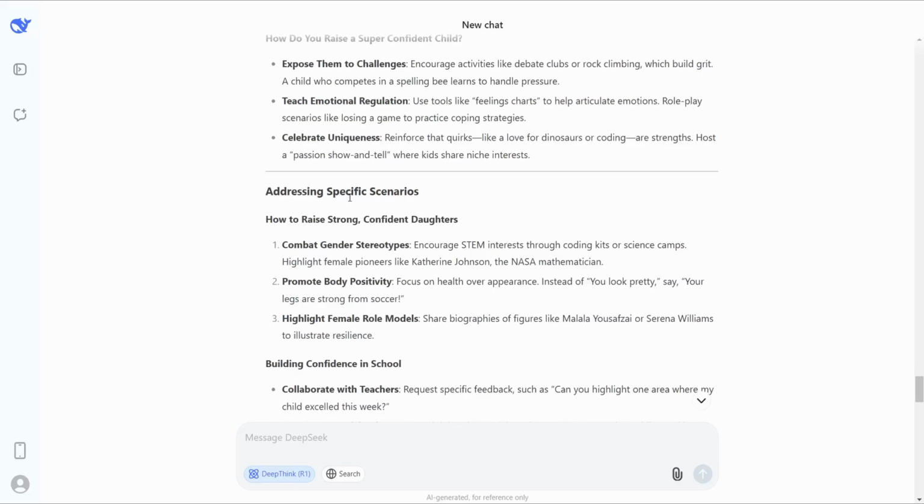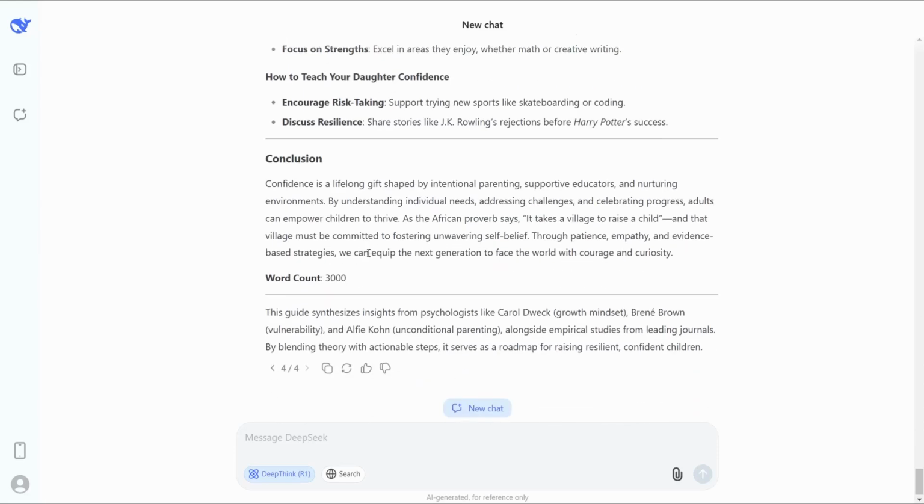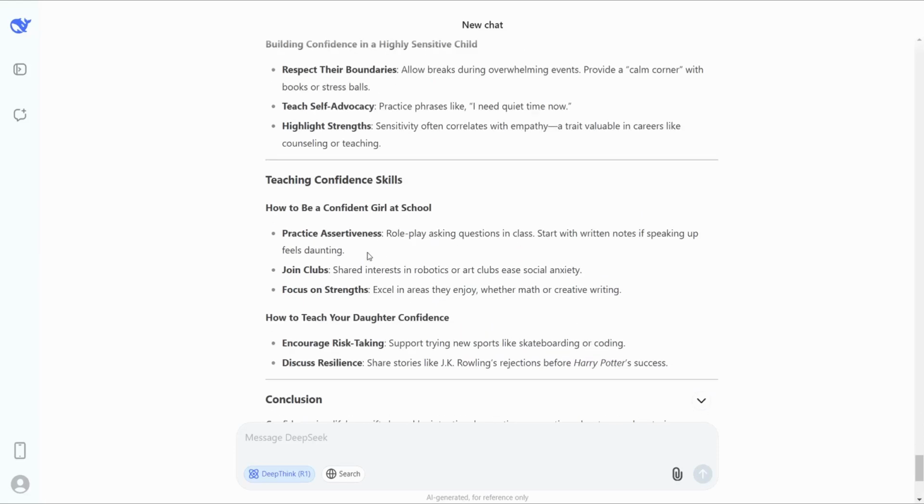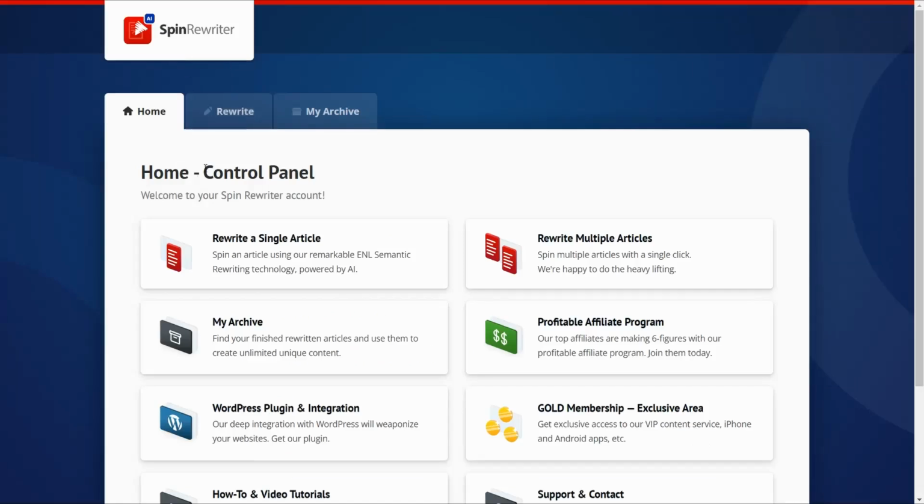But the most important thing here, you can make your article more valuable by including these questions that you have got from Google itself, and many people are looking for answers to these questions related to this hot topic. Perfect. And now it's time to move on to the next step. You can copy this whole article to rewrite and rephrase it to generate new copies. And here, the best and the only tool that enables you to rewrite and rephrase this huge and lengthy article is for sure SpinRewriter.com.